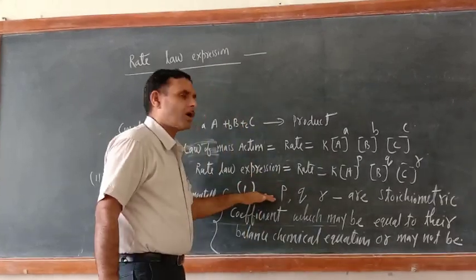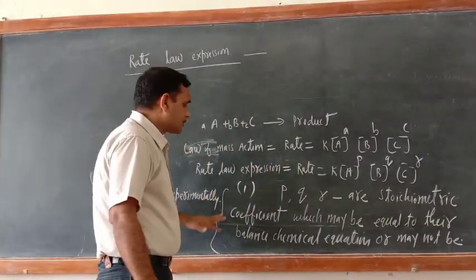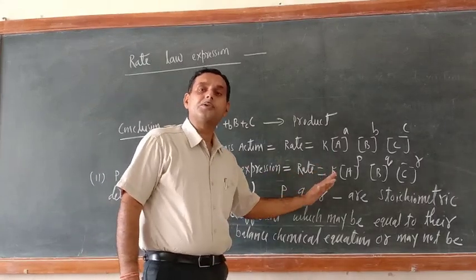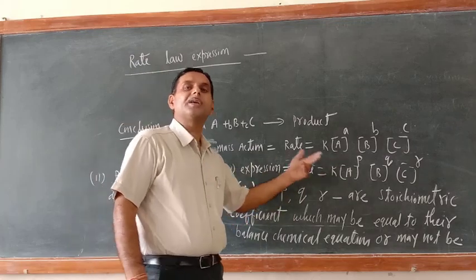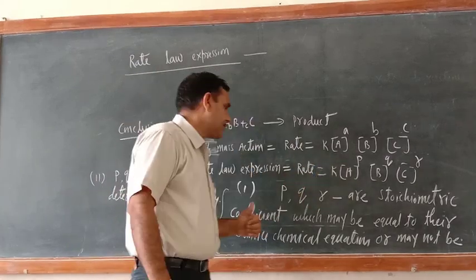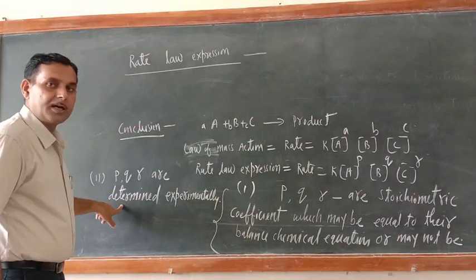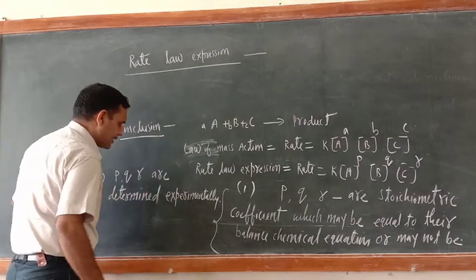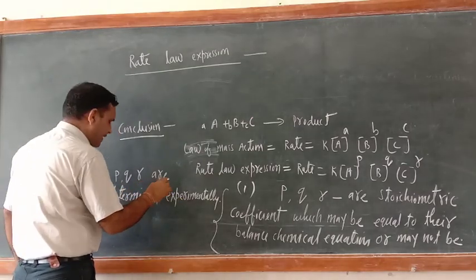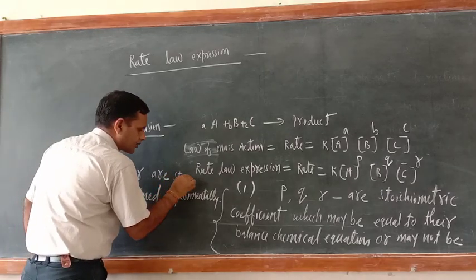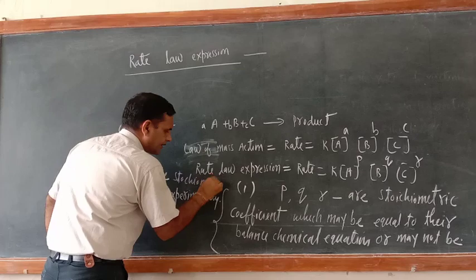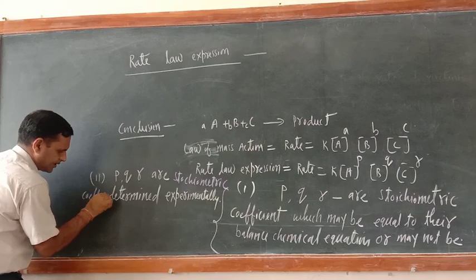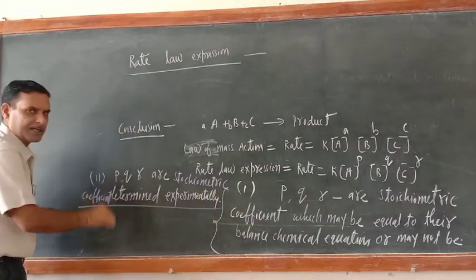So what are p, q, r? p, q, r are stoichiometric coefficients only, but they may or may not be equal to those in the balanced chemical equation. That is why p, q, r are the stoichiometric coefficients determined experimentally.